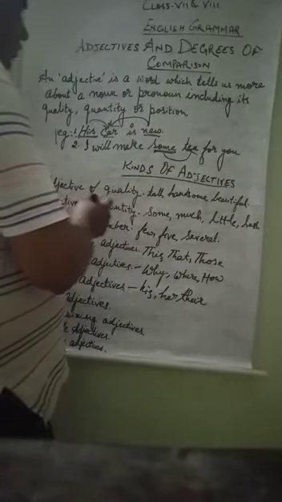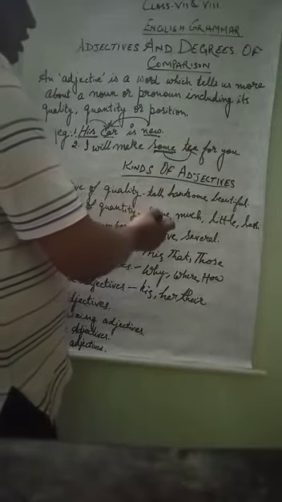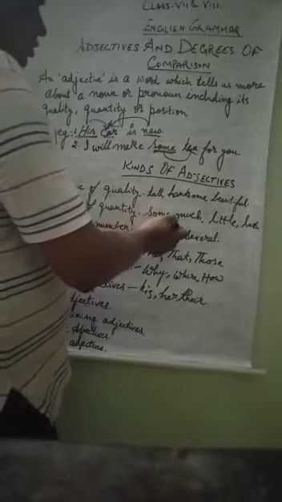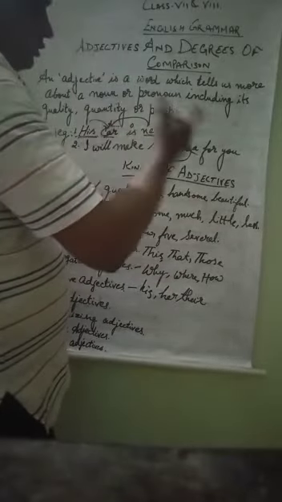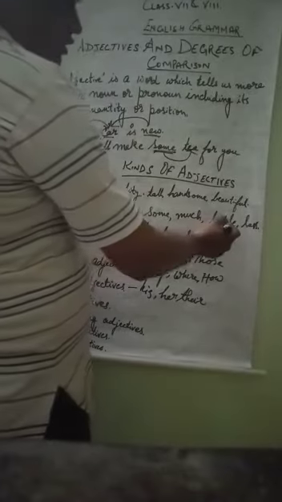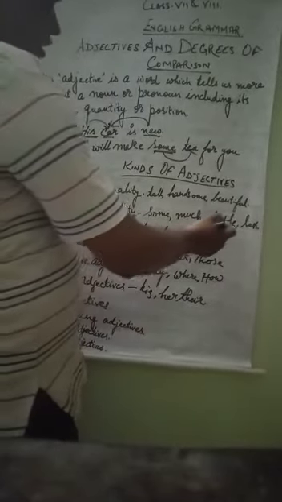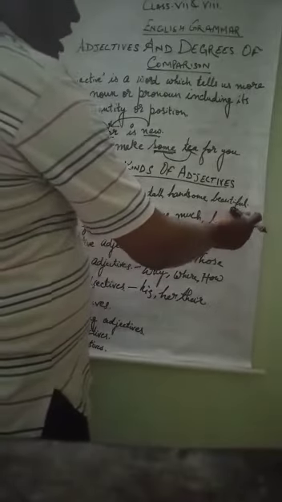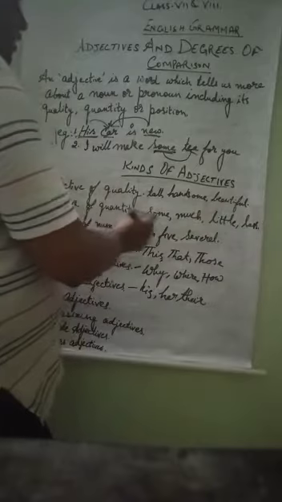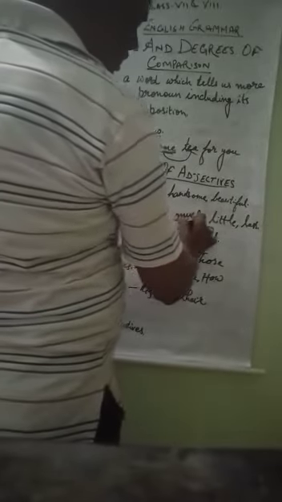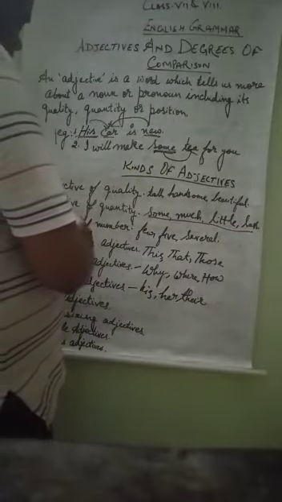Second is adjective of quantity, which tells about the quantity of the noun. There is some milk in the glass. There is much water in the pond. There is a little oil in the bottle. I drink less tea. This type of word which tells about the quantity is called the adjective of quantity.